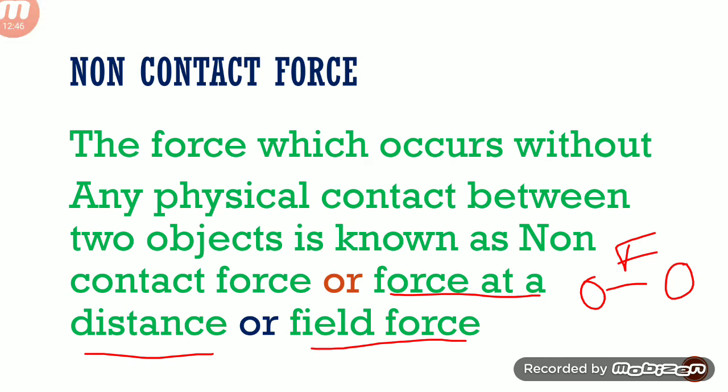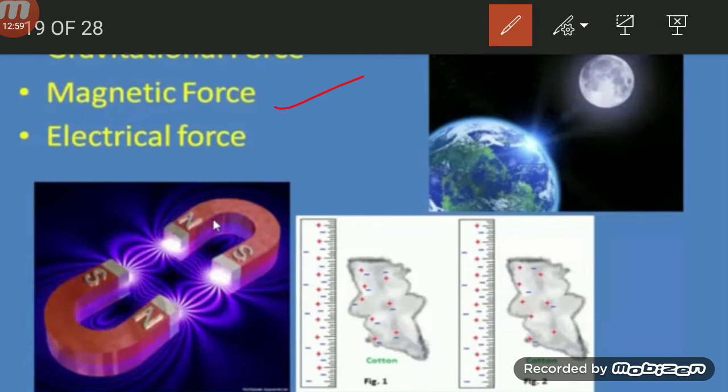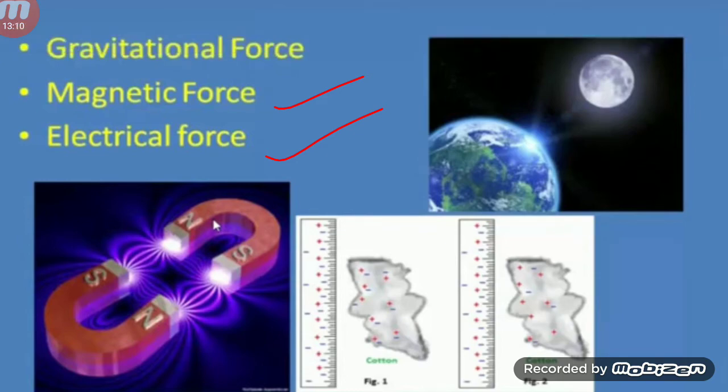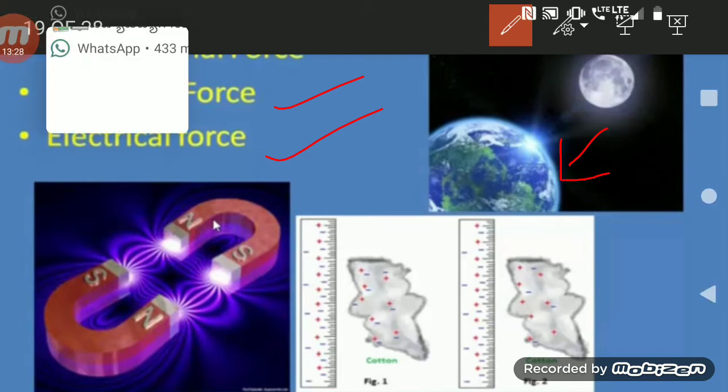Let us look at some examples for non-contact force. First one is gravitational force, second one is magnetic force, third one is electric force. Observe this figure. Here it is the earth and the moon. The moon moves around the earth. Why? Because the earth has an attraction force that is called gravitational force. So the earth pulls the moon towards itself, so the moon always moves around the earth.